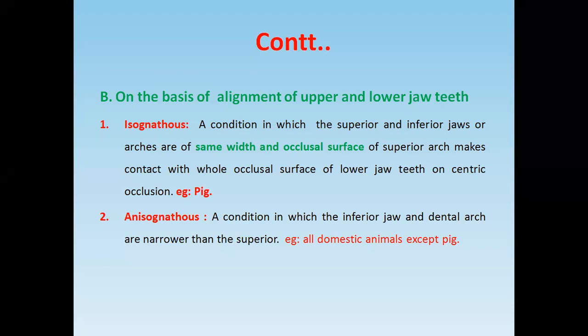If there is unequal alignment, a difference in size and shape, that is called the anisognathous teeth. Isognathous teeth you will find in the pig, and anisognathous teeth you will find in all domestic mammals except the pig.